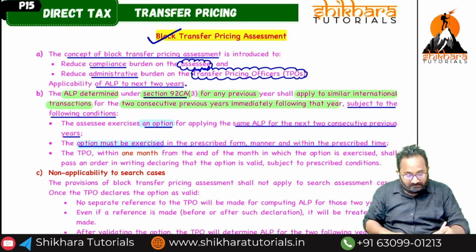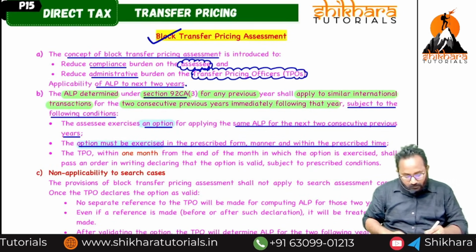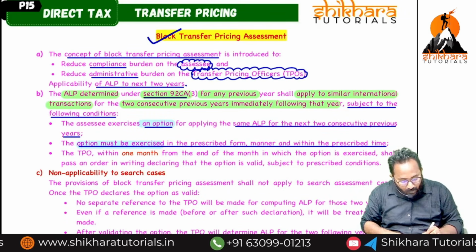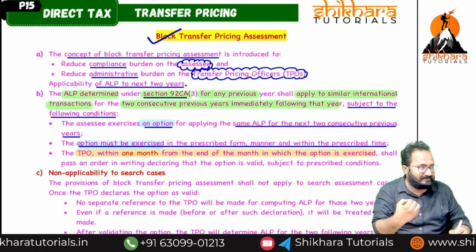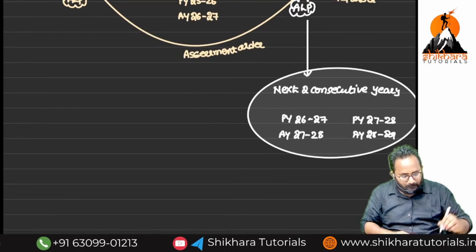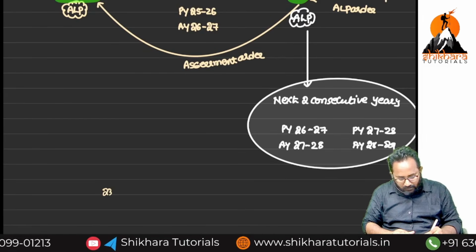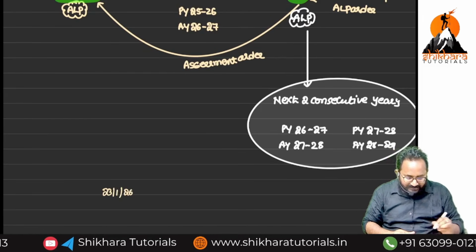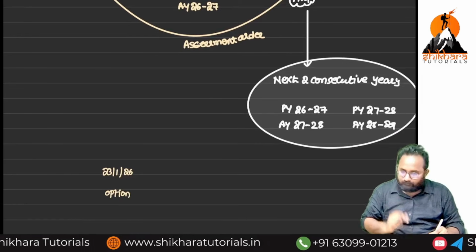Automatically, if I am exercising this option, who is exercising it? The SSC. Then the transfer pricing officer, within 1 month from the end of the month in which the SSC exercises the option. Suppose, just as an example, 23/1/2026, I am exercising the option. That month ending is 31st January.